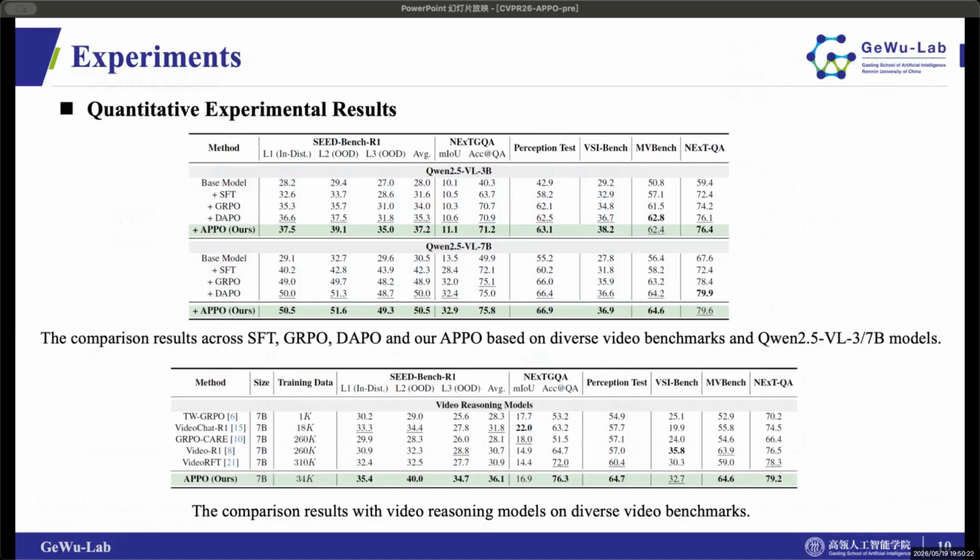We evaluated our method across diverse video benchmarks including Seed Bench R1, NExT-QA, and MVBench using Qwen 2.5 VL bases. As shown in the tables, compared to supervised fine-tuning, SFT, as well as standard RL methods like GRPO, our APPO achieves state-of-the-art results. It also outperforms other heavily trained video reasoning models, demonstrating highly effective perception optimization.